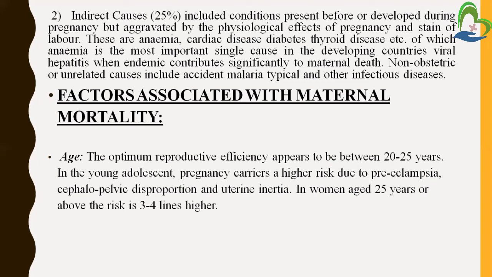Like in our India, anemia is the most important problem in the pregnancy phase of the mother. It will lead to problems for the baby also, and because of the deficiency of blood and low Hb level, the mother has a high risk of maternal death. And also viral hepatitis, when endemic, contributes significantly to maternal death. And non-obstetric or unrelated causes include accidental causes, malaria, typhoid, and other infectious disease.